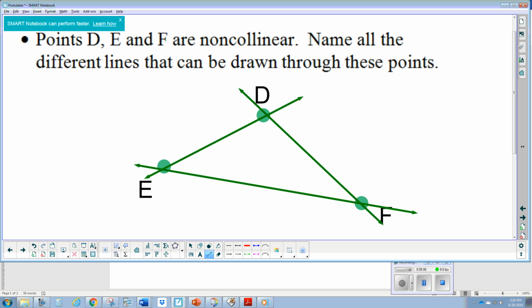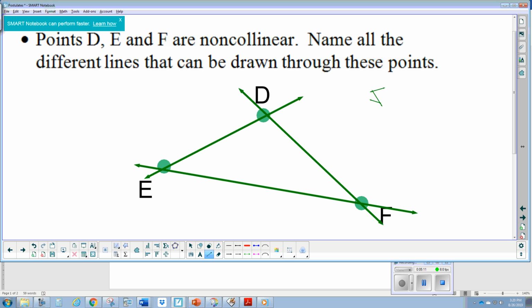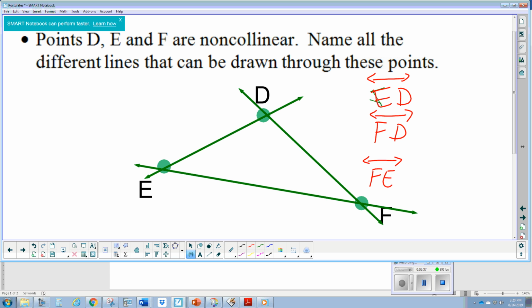Now we only have three lines, and let's name them. So we have line ED, and that's the same as line DE. Okay, so those are not two separate lines, it's the same line. So line ED, line FD, which is the same as line DF, and lastly, line FE, which is again the same as line EF. Okay, so there are three lines that we can draw through these three points.